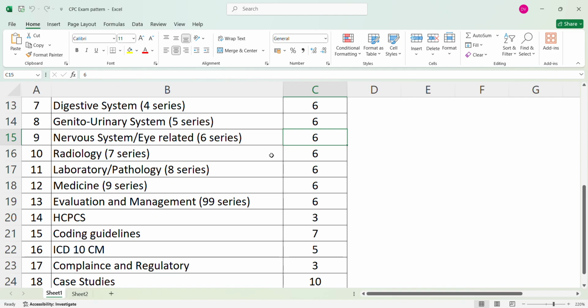Okay, then coding guidelines and ICD-10. From these 2 sections you will get 7 questions plus 5 questions, total 12 questions from coding guidelines and ICD-10 CM. In ICD-10 CM they will give the scenarios and ask for the diagnosis codes. So like that you will get 5 questions, all asking for diagnosis codes. So you should be strong enough in ICD coding.